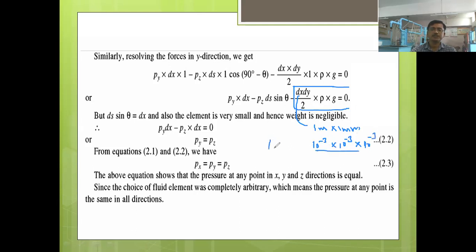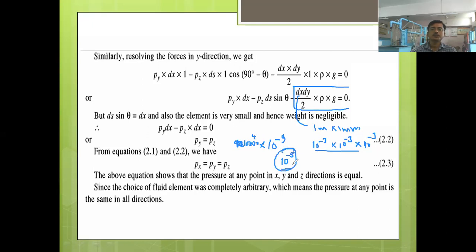So it will have the dimensions 10 to the power minus 9 here, into weight density, that is 9810, or you can say around 10,000. Okay. So this value will be 10 to the power 4, with the 10 to the power minus 9. Even if we cancel these, what power do we get here? 10 to the power minus 5.